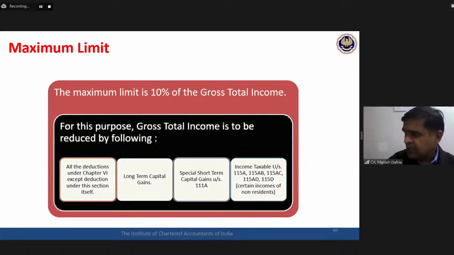Okay. So we close down our discussion at this point of time. We have got some time available. If there are queries, then we can handle those queries, or we can call it a day. On Saturday, we will be meeting again for the remaining part of this discussion about deductions from gross total income. Okay. Any further queries from your side, please post them on the chat box.